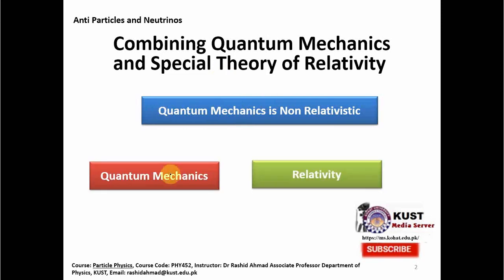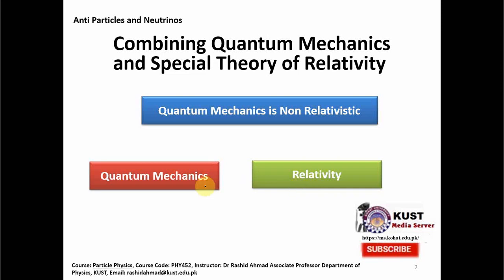Quantum mechanics was used to describe the mechanics of very small particles, and on the other hand the special theory of relativity, presented by Einstein in 1905, is used to describe the dynamics of very fast moving particles.